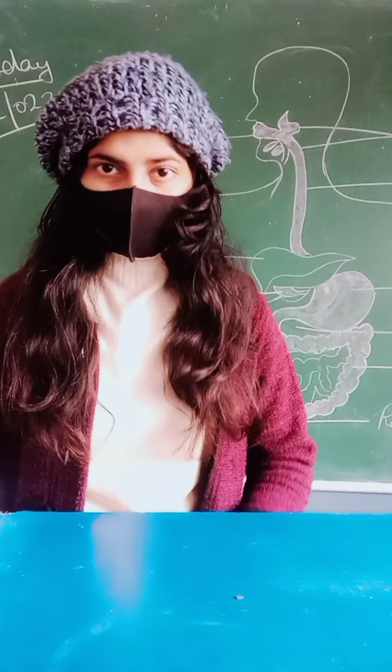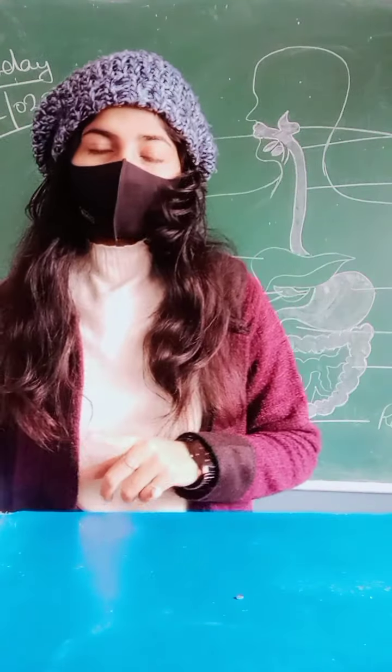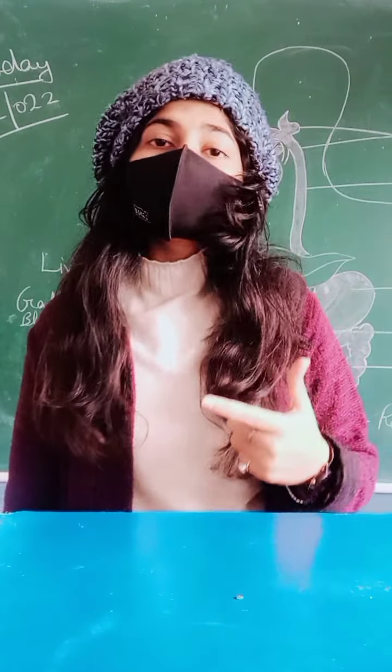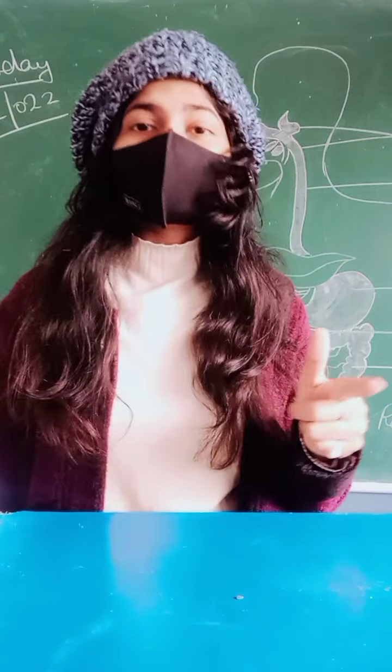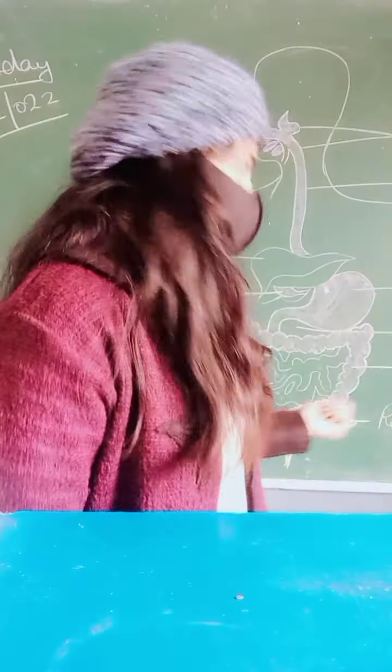We know very well that carbohydrate digests in our mouth, and what digests in our stomach? That is our protein. So our protein digests in the stomach.